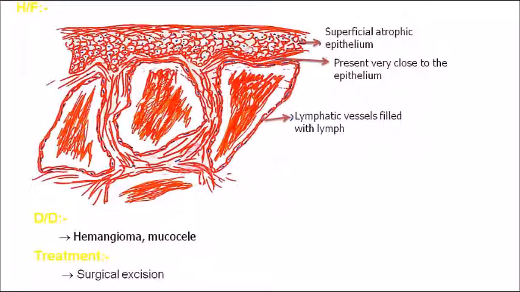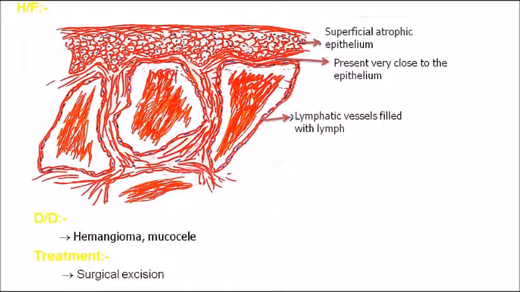So this slide is showing you the lymphangioma. How does lymphangioma appear histologically? As I told you, it is the enlargement of the lymphatic vessels. In the epithelium, you can see a superficial atrophic epithelium, and below it, very close to the epithelium, you can see enlarged lymphatic vessels. Because of the presence of lymph within the enlarged lymphatic vessels, there is a whitish appearance of the lesion.